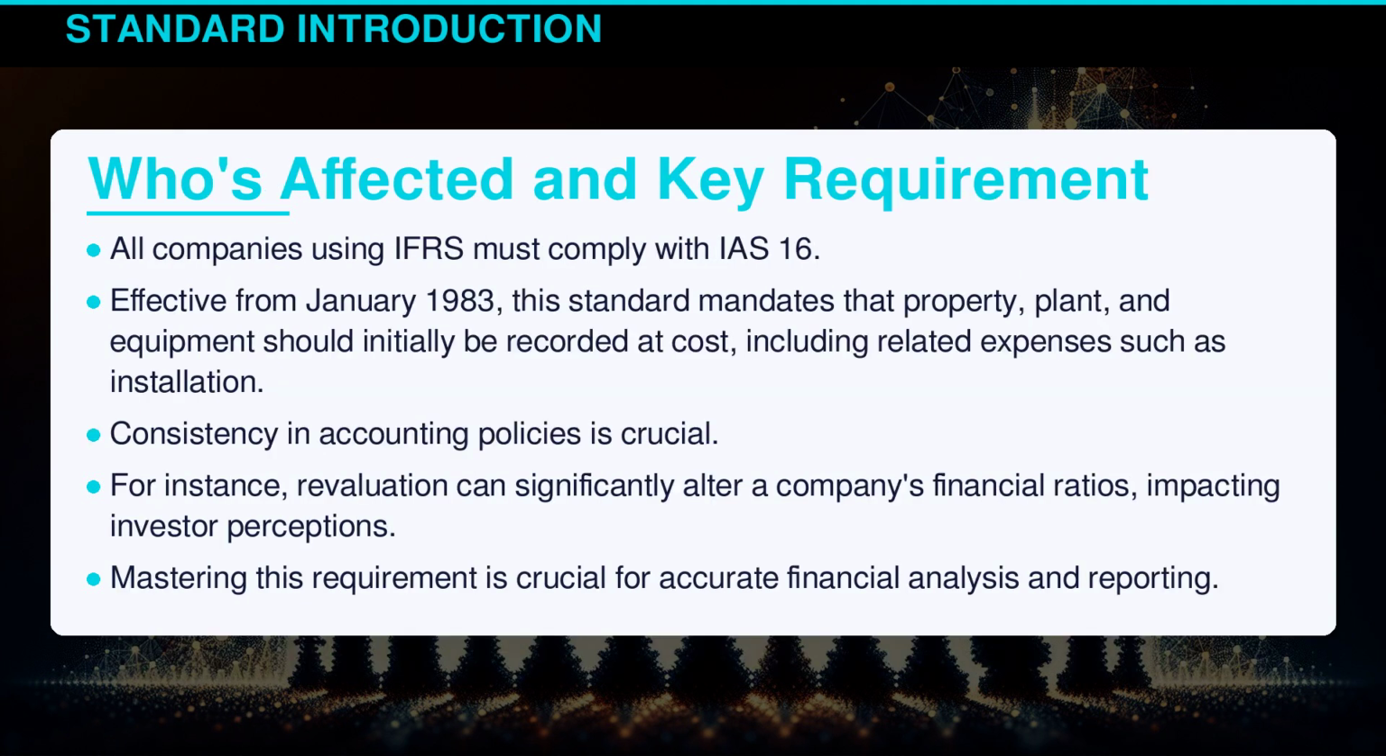All companies using international financial reporting standards must comply with IAS 16. Effective from January 1983, this standard mandates that property, plant, and equipment should initially be recorded at cost, including related expenses such as installation. Consistency in accounting policies is crucial. For instance, revaluation can significantly alter a company's financial ratios, impacting investor perceptions. Mastering this requirement is crucial for accurate financial analysis and reporting.